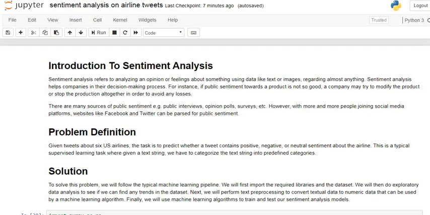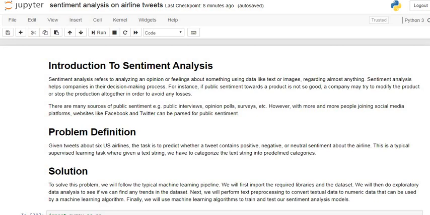Sentiment analysis refers to analyzing an opinion or feelings about something using data like text or images. In sentiment analysis, we analyze the text and image data. Sentiment analysis helps companies in their decision making process. For example, if public sentiment towards a product is not good, a company may try to modify the product or stop the production altogether in order to avoid any losses.